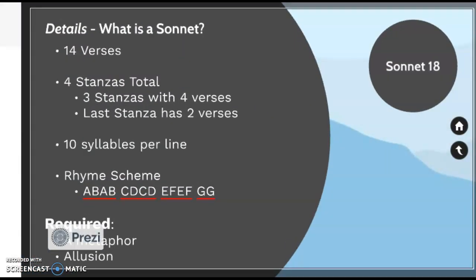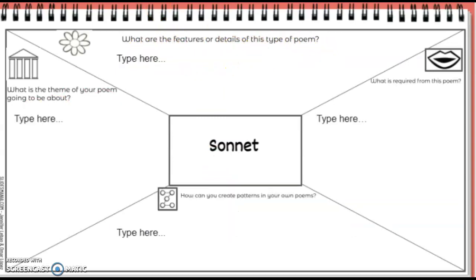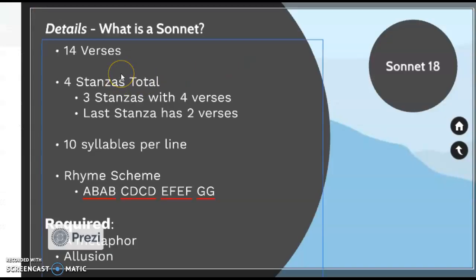These details are what you're going to be using to fill in your notebooks, ladies and gentlemen. So, what are the features or details of this type of poem? Once you are on that, go ahead and write them down. They are 14 verses. They are 4 stanzas total: 3 stanzas with 4 verses, then the last stanza has 2 verses. There are 10 syllables per line. There's a rhyme scheme, A, B, C, D, E, F, G, G.